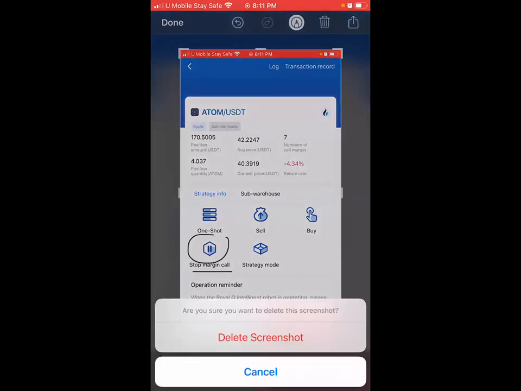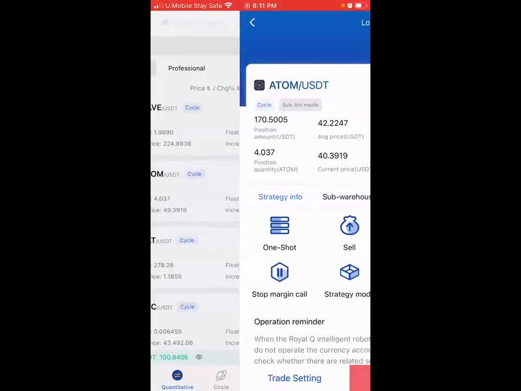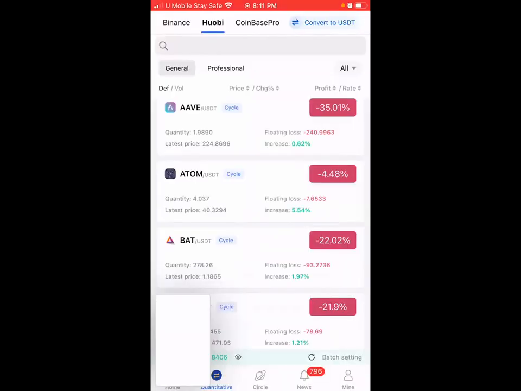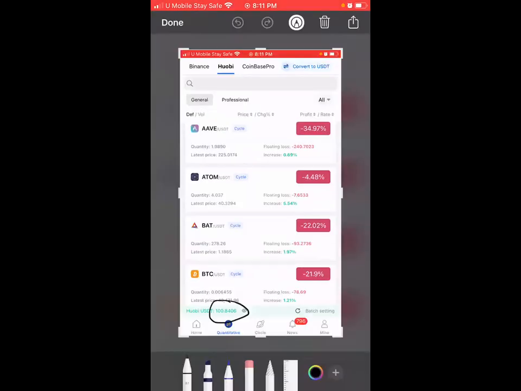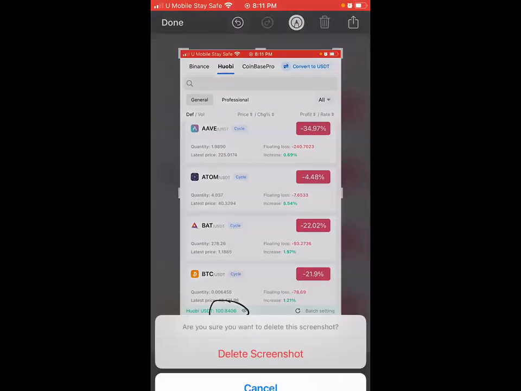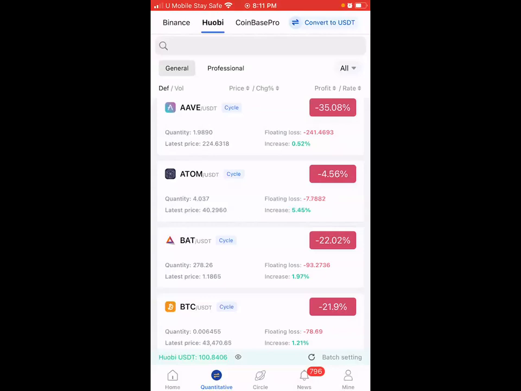So anytime you notice that your bot has recovered some money, just like we could see this one recover some money, what do you do? Go back to the markets and look for those that have lesser floating loss. That shows those ones are performing. Open their margin calls again so that your bot can start performing. So anytime you see money here, that's exactly what happened.